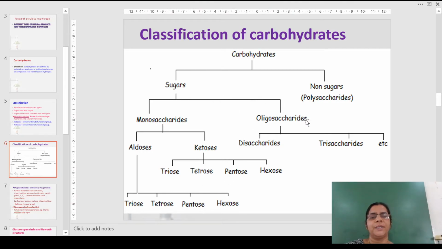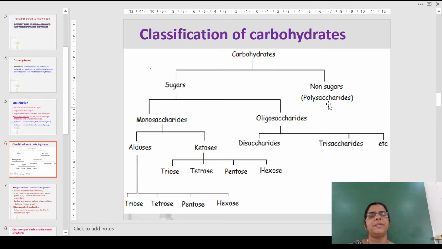Now the other part of the sugars are oligosaccharides. Oligosaccharides usually contain 2 to 10 number of monosaccharide units. Based once again on the number of monosaccharide units, please mind it is monosaccharide units. If 2 sugar units, 2 monosaccharides are present, they are called as disaccharides. Examples we all know sucrose and maltose, cellobiose, etc. Similarly, if 3 monosaccharide units are present, then we can call them as trisaccharides. And this goes on and so forth, like 4 if they are present, then tetrasaccharides, etc. So this is a broad classification.